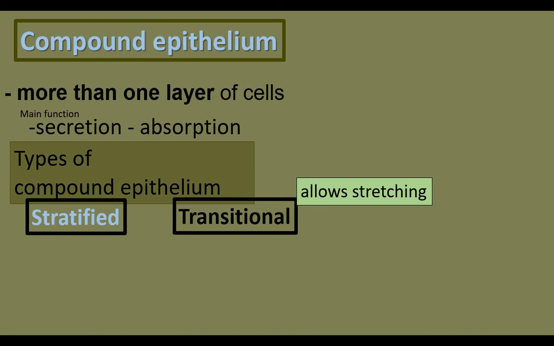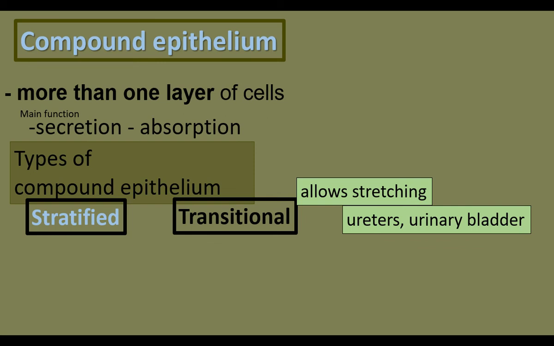The transitional compound epithelium allows stretching. When this epithelium is found in a particular organ, the organ can expand, the organ can stretch. Example, uterus, urinary bladder. The uterus stretches as the child grows. Urinary bladder stretches when more and more urine enters into the bladder. It is also found in part of the urethra.